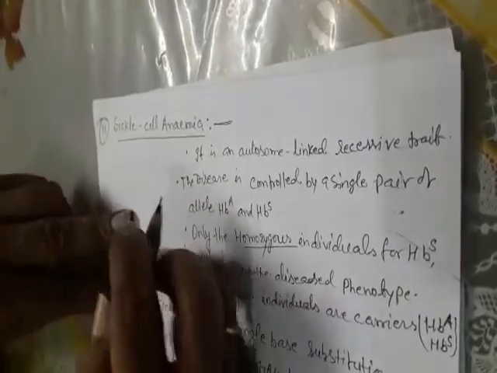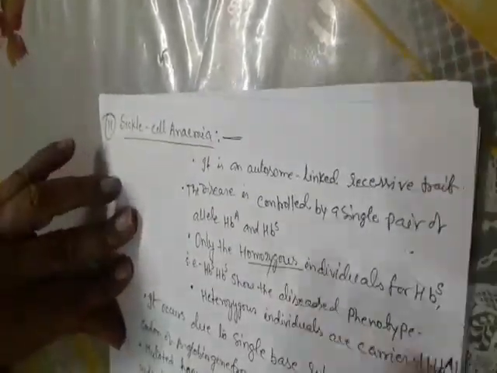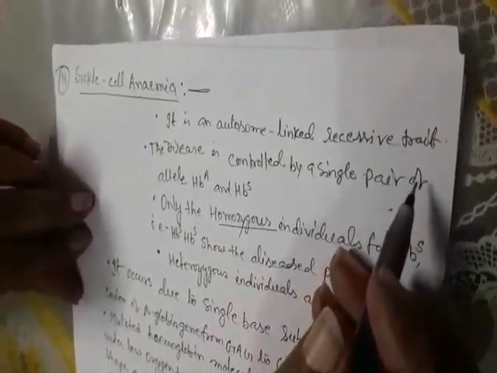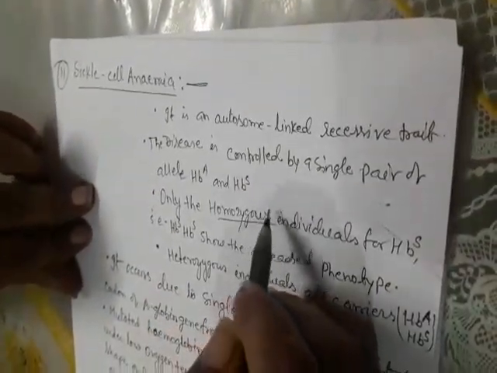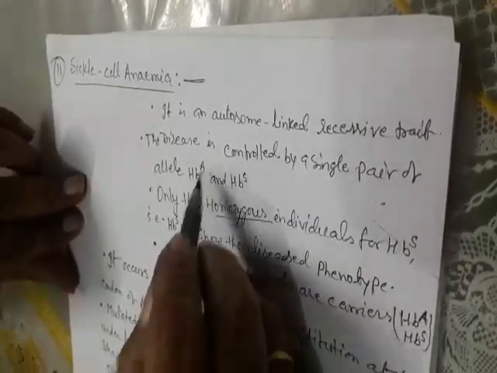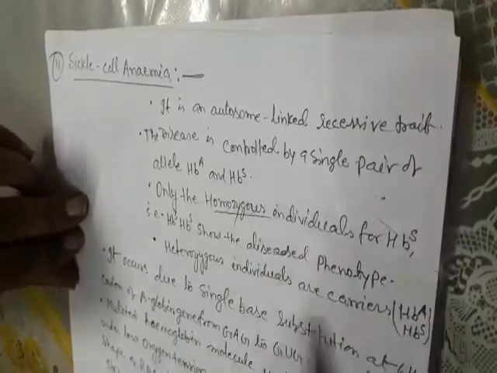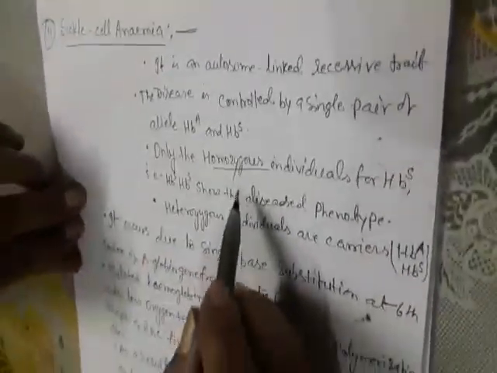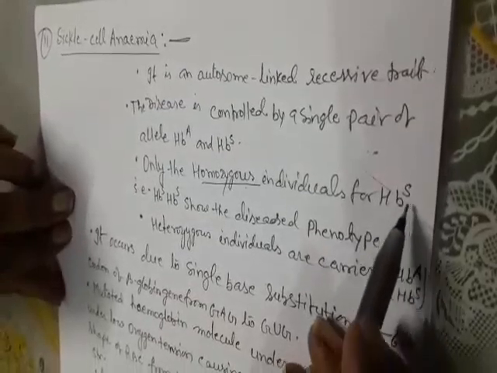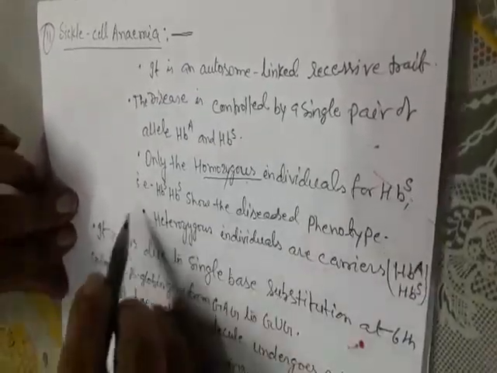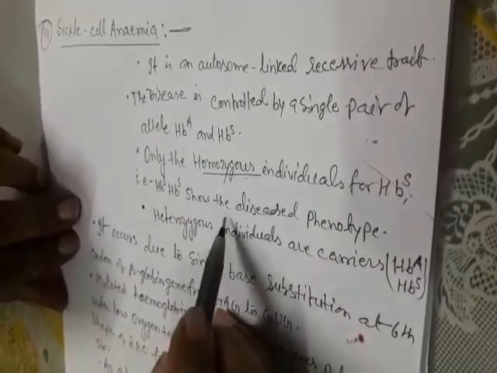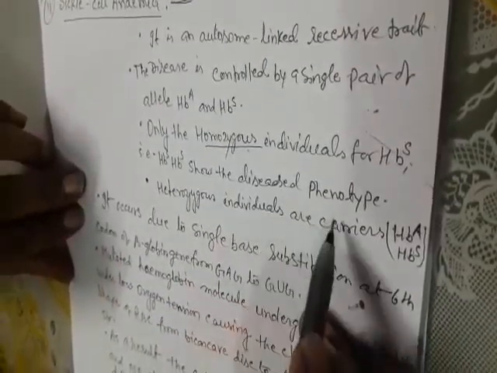Now, sickle cell anemia. It is an autosome linked recessive trait. The disease is controlled by a single pair of alleles, HBA and HBS. Only the homozygous individuals for HBS, that is HBS HBS, show the diseased phenotype.